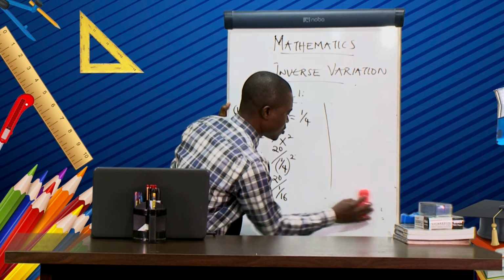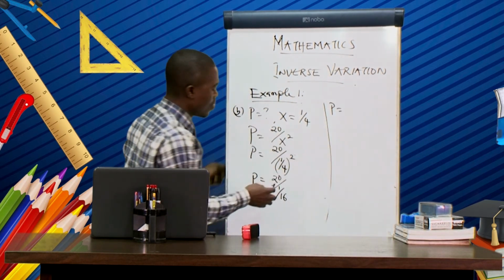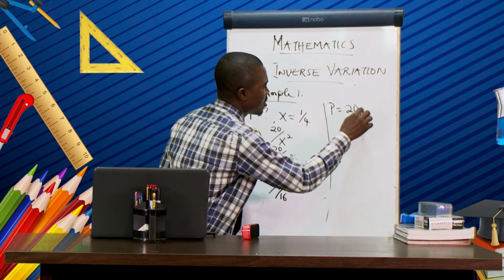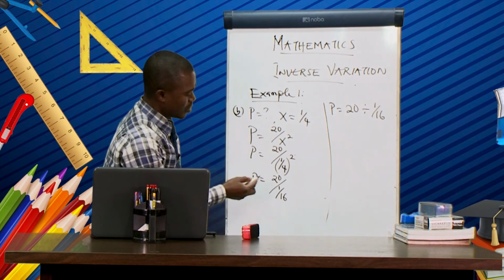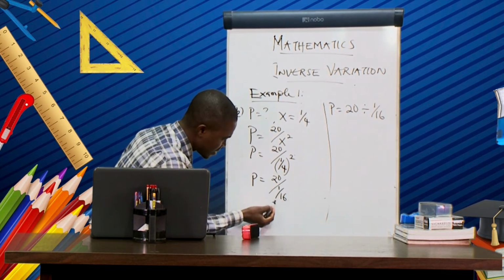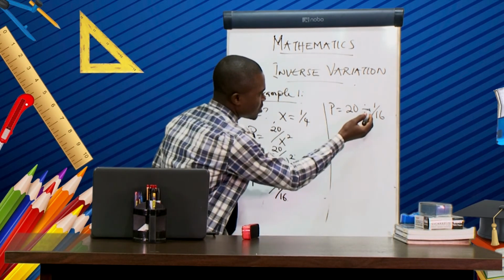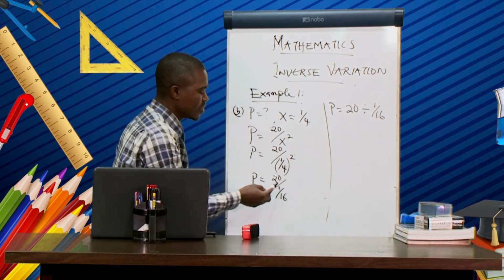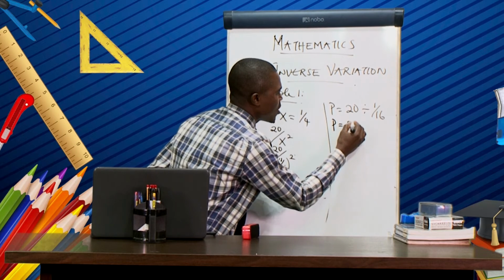Then from there we continue. So we have P equal to 20 divided by 1 over 16. So this is numerator on its own. Then everything here is regarded as denominator. So this division sign is the same thing as this sign, over. So we have P now equal to 20.